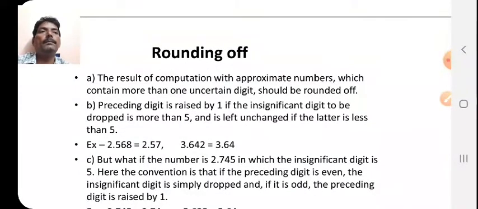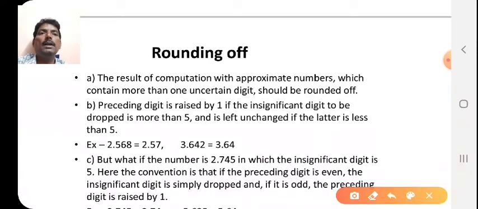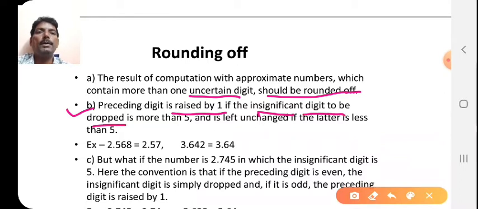Now, rounding off. If you want to round off some numbers to some decimal places, and there are many digits after the decimal point, then certain rules apply. The result of computation with approximate numbers which contains more than one uncertain digit should be rounded off. The preceding digit is raised by 1 if the significant digit to be dropped is more than 5, and is left unchanged if the latter is less than 5.